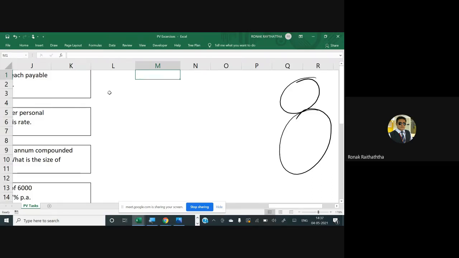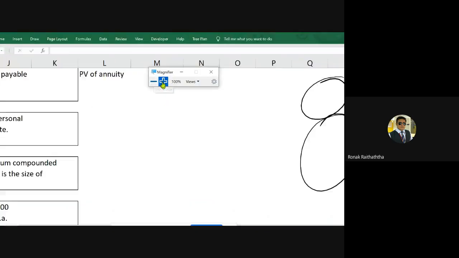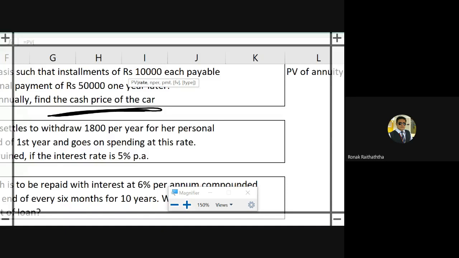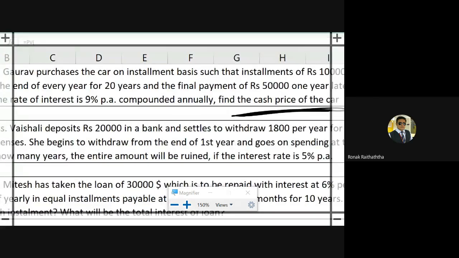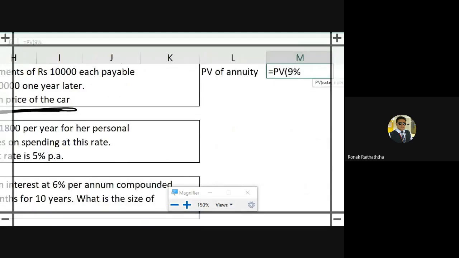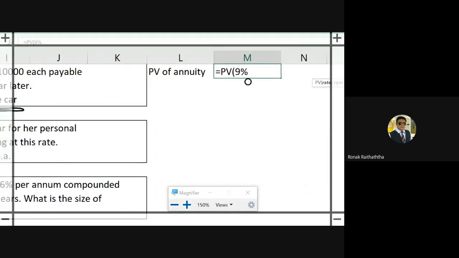You people are aware about it. So I'm just writing PV of annuity equal to PV. Some people will say it's not visible, you will have to enlarge it. Okay, equal to PV, opening the bracket. The first argument is the rate, my friends. So I can either link the rate where the rate is written. In this case, it's not written in a different cell, so I cannot link that cell. I'll have to write it manually, 9% per annum. The compounding frequency followed is also per annum in nature. So nothing to be done now, my friends.